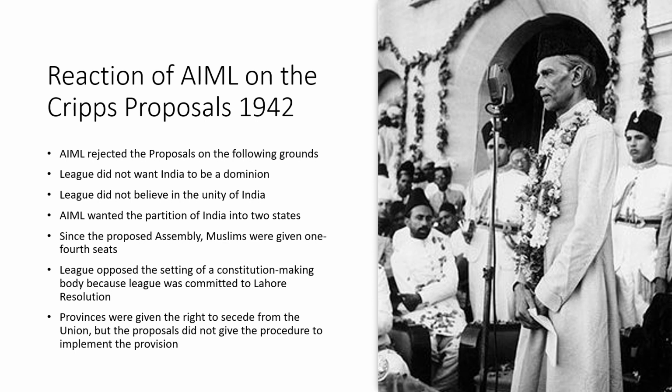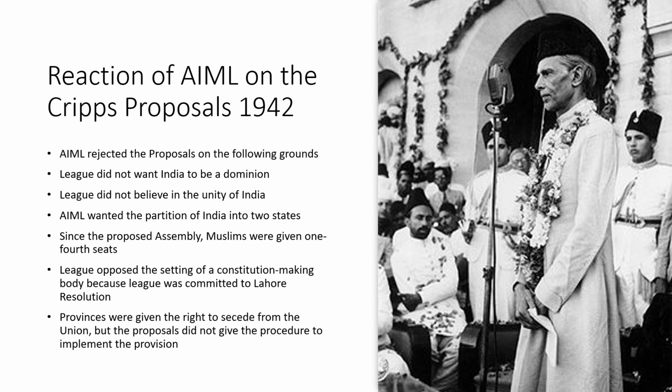Then another thing was proposed in the Cripps proposals, that Muslims would be given one-fourth of the seats in the assembly. This was also rejected by the All India Muslim League.